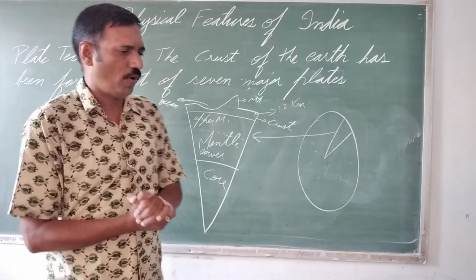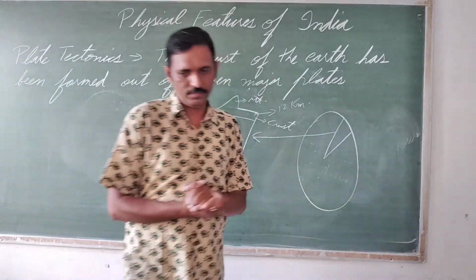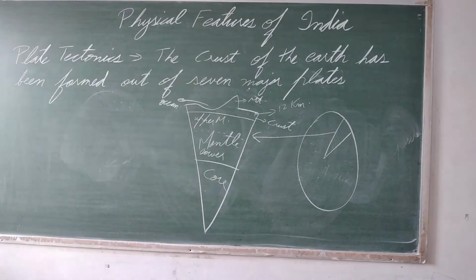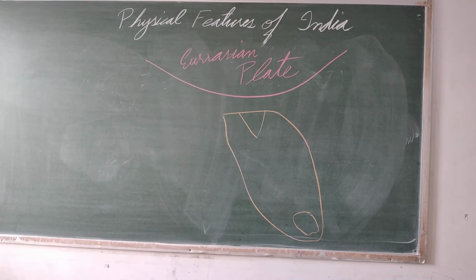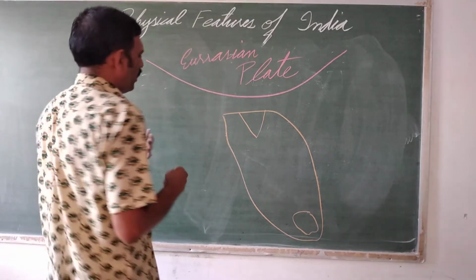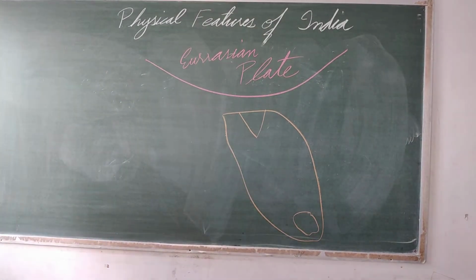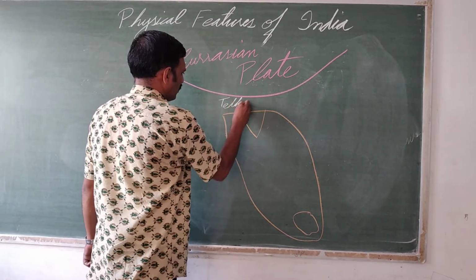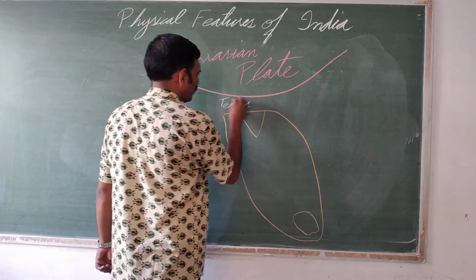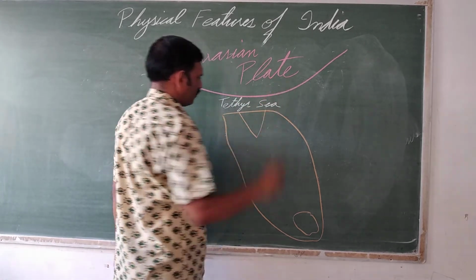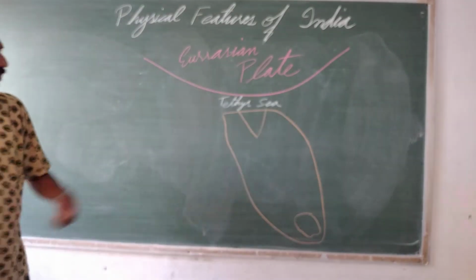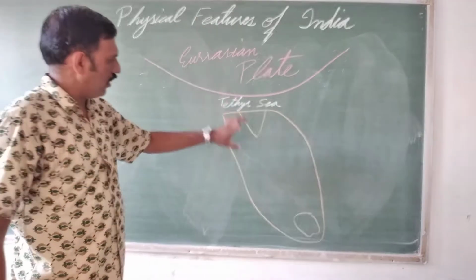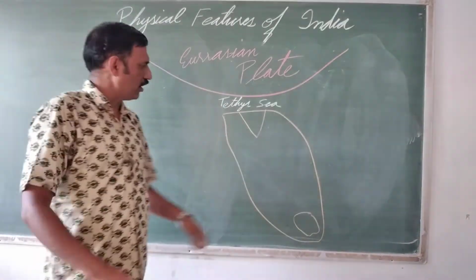Now coming to the formation of the Himalayas. How were the Himalayas formed? There was one large Eurasian plate and the Indo-Australian plate.